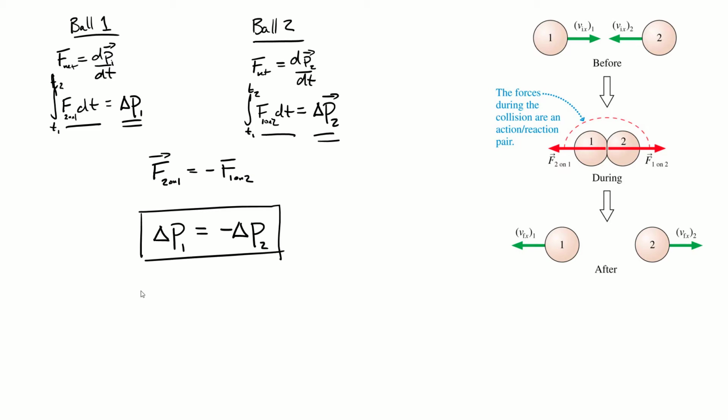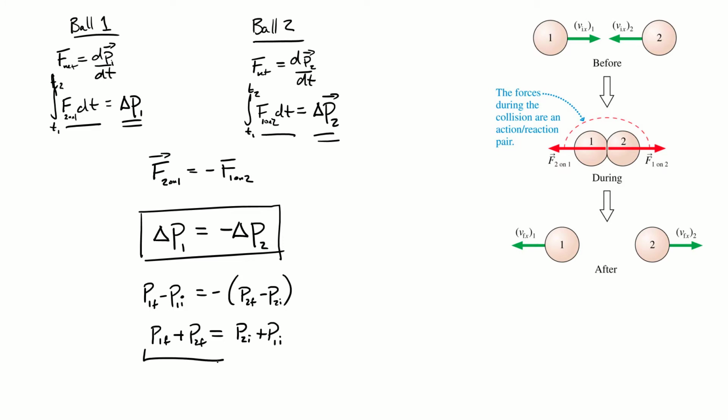This is telling us that p1 final minus p1 initial is equal to negative (p2 final minus p2 initial), or p1 final plus p2 final, just bring this negative over to the other side, is equal to p2 initial plus p1 initial, right?